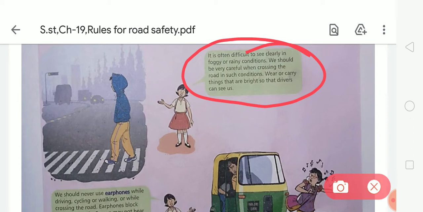You should wear bright clothes so that drivers can see you. You should take this precaution during foggy and rainy conditions when crossing the road.